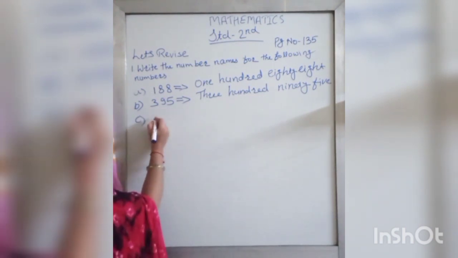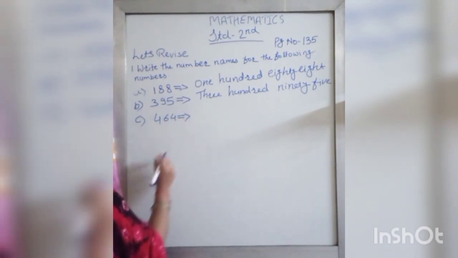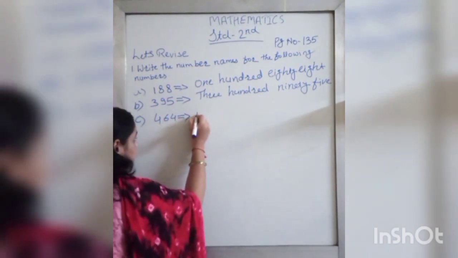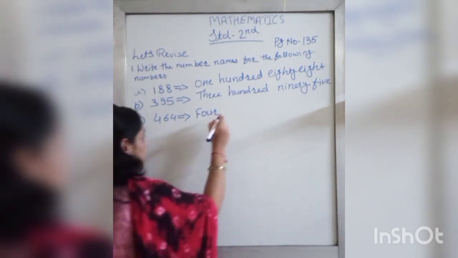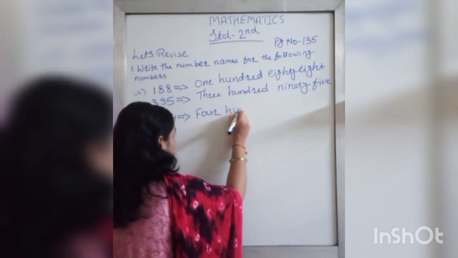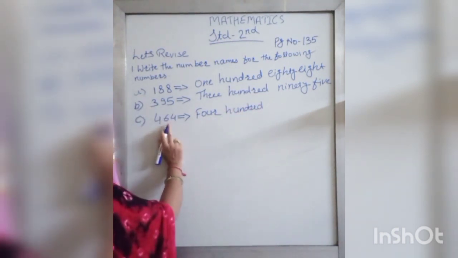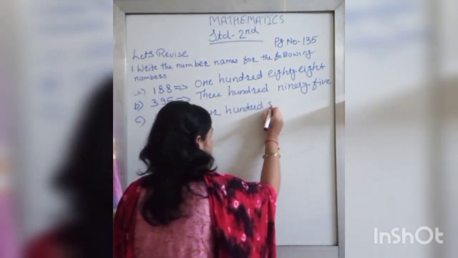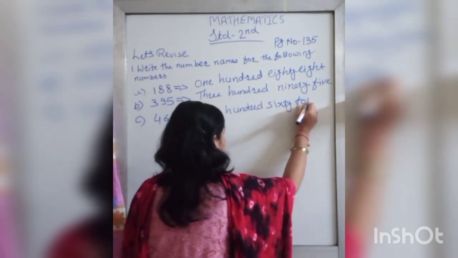The number is 464. Write down this one. 4. The place value of this 4 is 100. So 400. The next number is 64. 64.